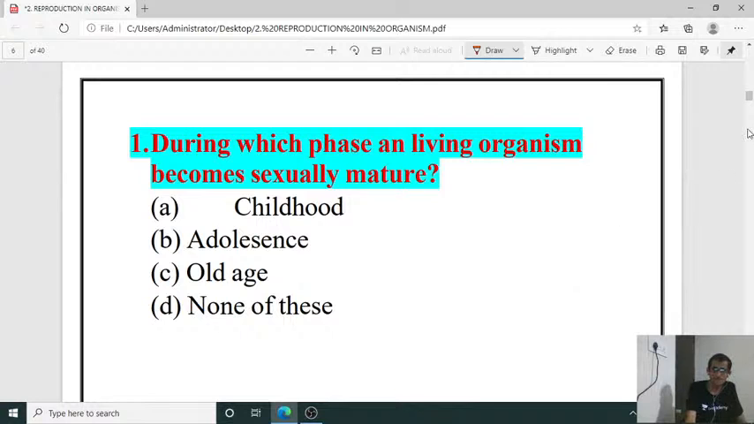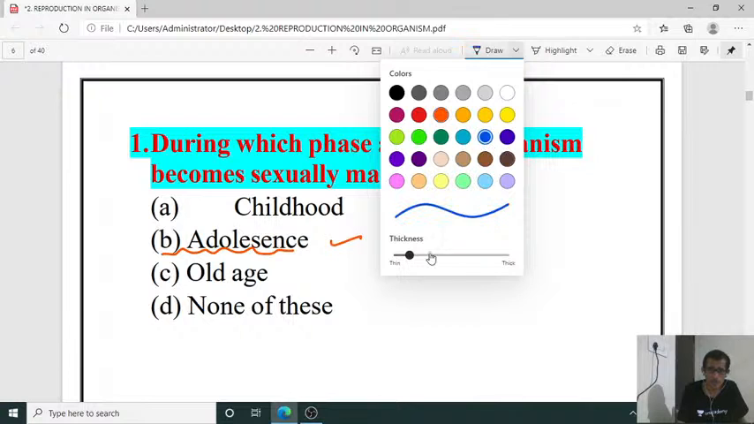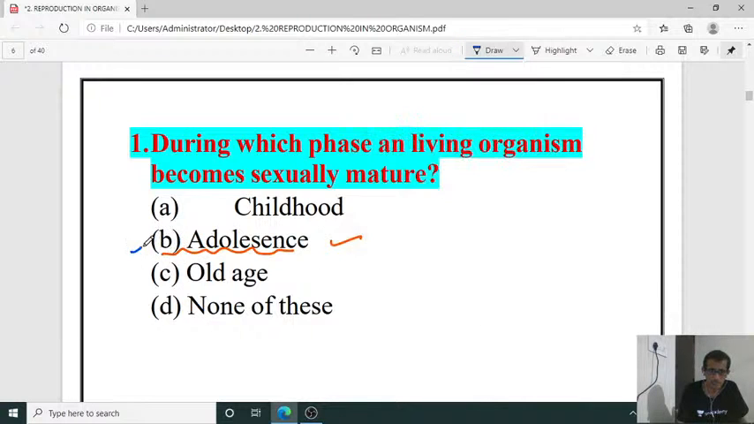So first question of today's class: during which phase does a living organism become sexually mature? In the case of organism lifespan, we can observe different stages, phases. Out of these: childhood, adolescence, old age, none of these. So the right answer is B, adolescence. In the adolescent stage, we can observe the sexual maturity of that living organism.